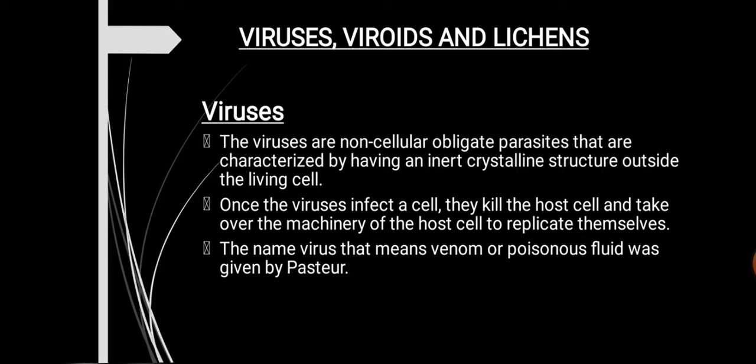But once it enters a host cell or infects a cell, it kills the host cell. It takes over the cellular machinery of the host cell to replicate itself, because it does not have its own machinery. So it takes the host machinery, kills the host cell, and makes copies of the virus inside the host cell.